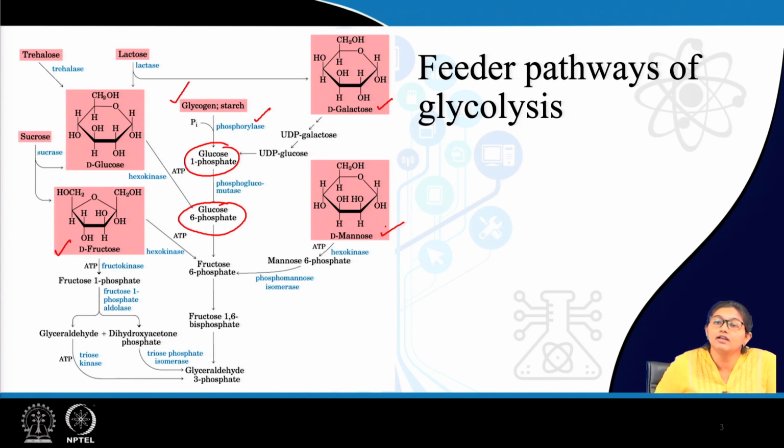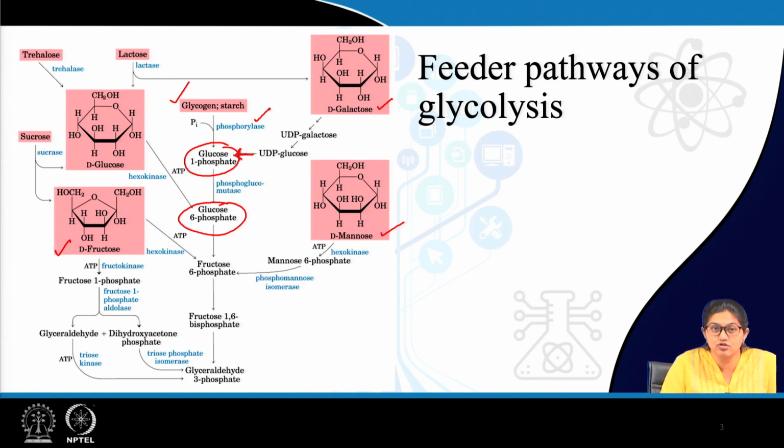Galactose, as you will learn in the galactose metabolism class, forms UDP galactose, which can form UDP glucose, and can enter the glycolysis pathway via forming glucose 1-phosphate. And similarly, this glucose 1-phosphate, just like in glycogenolysis, can enter glycolysis via formation of glucose 6-phosphate.